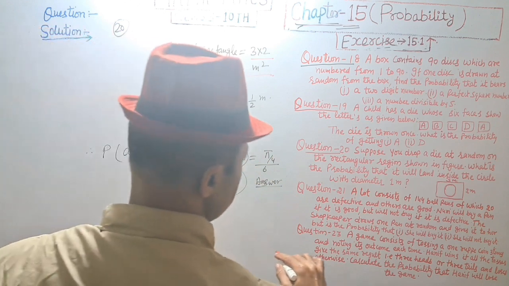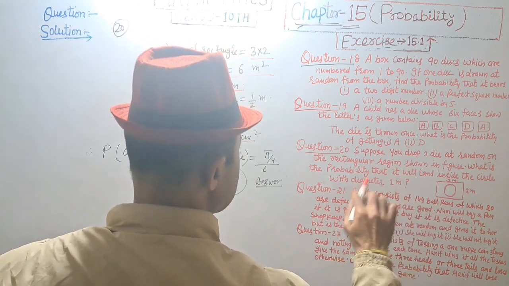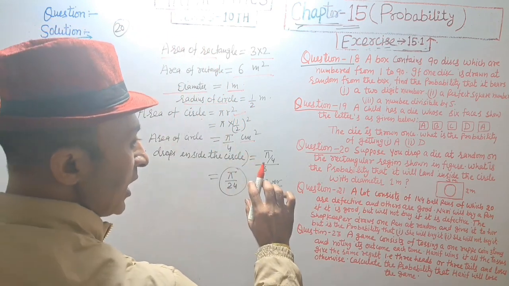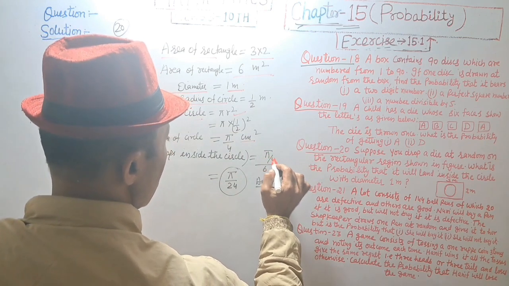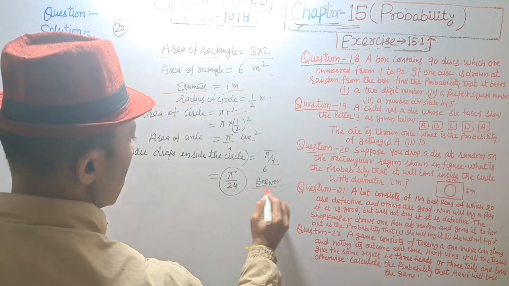And what is the probability that it will land inside the circle? Probability a die drops inside the circle is pi by 4 upon 6, that is equal to pi by 24. Answer.